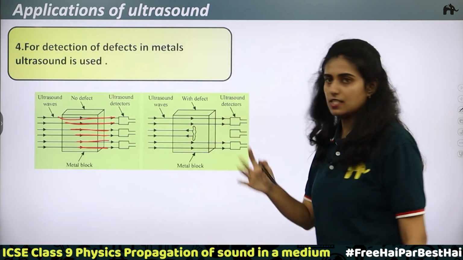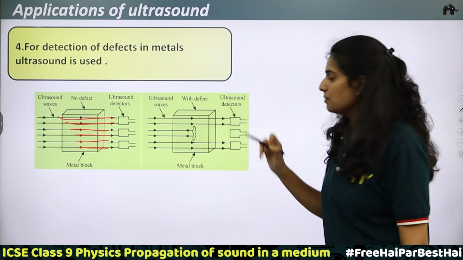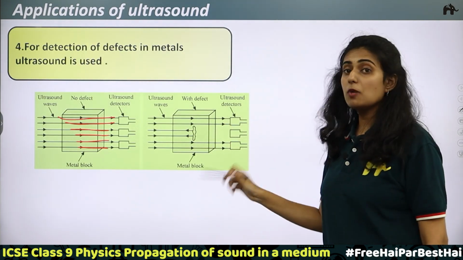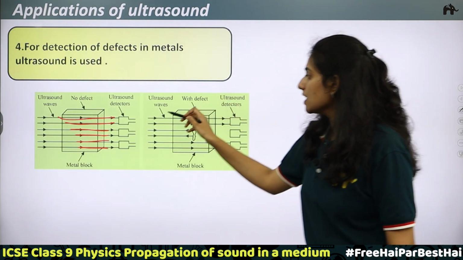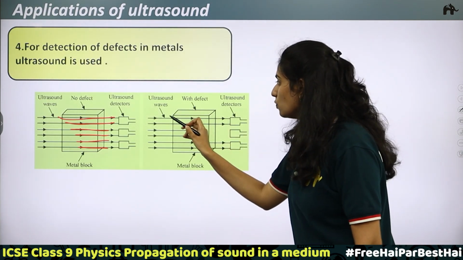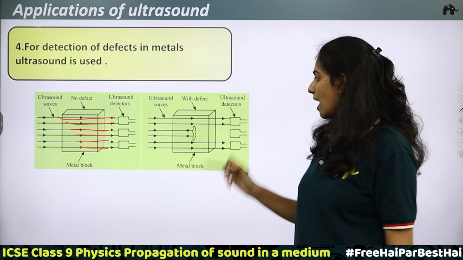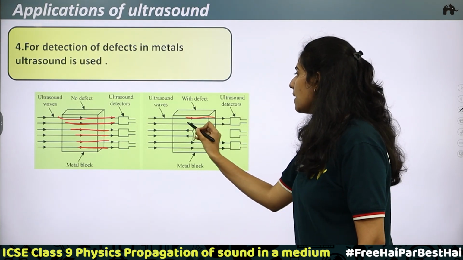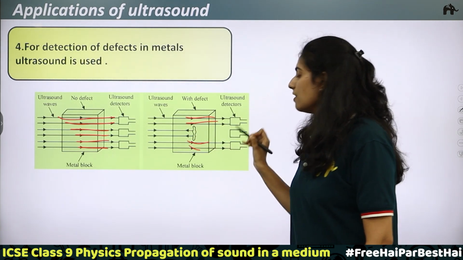Now consider this case. Here the metal block has some defect. So here we are considering a metal block with a defect. Ultrasound waves are produced, and these ultrasound waves pass through the metal block. Here you can see the waves are passing, here also waves are passing.